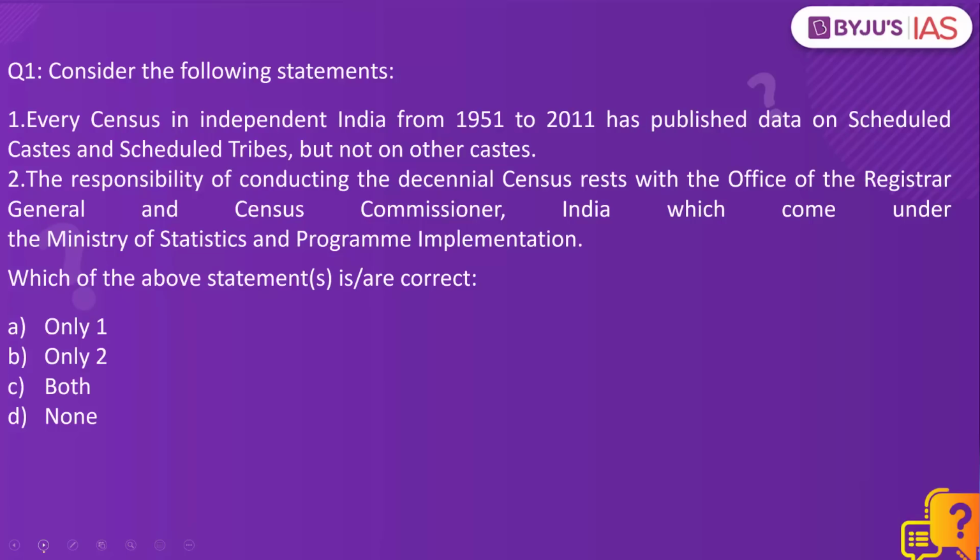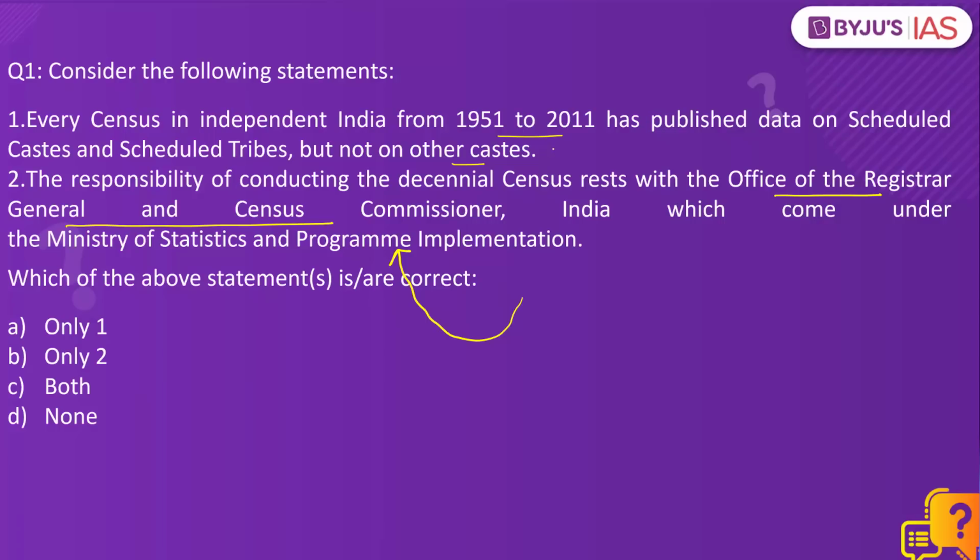Question number 1. Every census in independent India from 1951 to 2011 has published data on SCs and STs but not on other castes. And the responsibility of conducting this census, which is conducted after every decade, every 10 years, rests with the Office of the Registrar General and Census Commissioner. And the statement says that this department is under the Ministry of Statistics and Program Implementation. Which of the above statements is or are correct?